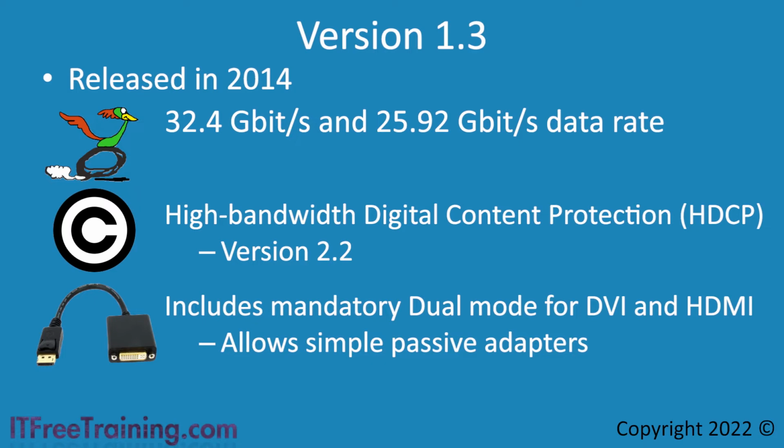However, it increases the number of wires in the cable. Being able to transfer more data essentially means higher resolutions and frame rates. DVI calls one signal single mode and two signals dual mode. With DisplayPort, being able to support DVI by remapping the wires and using limited electronics in the cable is called dual mode. This is where it gets confusing.